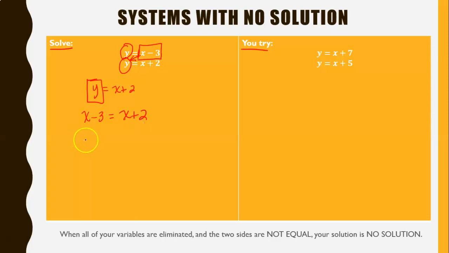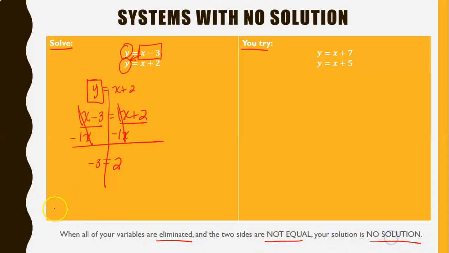This should look a little more simple than the one we did earlier where we have equations on both sides. We don't have to simplify. Like terms are already combined. But I have like terms on opposite sides. I have a 1x and a 1x. The opposite of a positive 1x is a negative 1x. So I'm going to subtract 1x from each side. Those cancel out. I'm left with negative 3 equals 2. When one of my variables is eliminated and the two sides are not equal, then my solution is no solution.